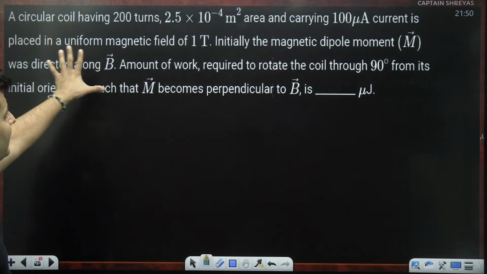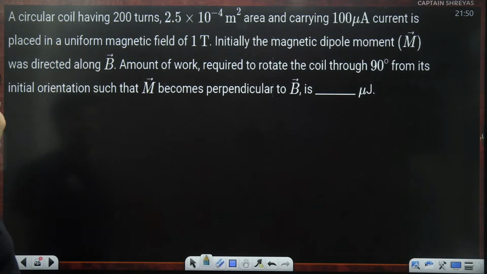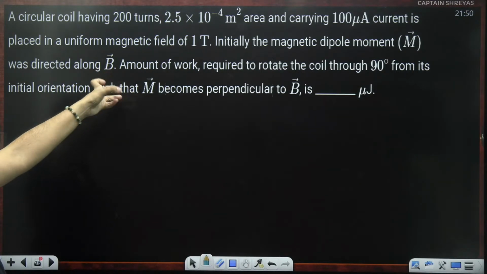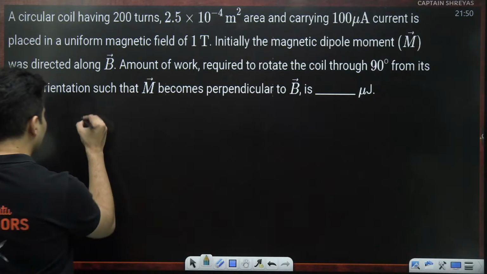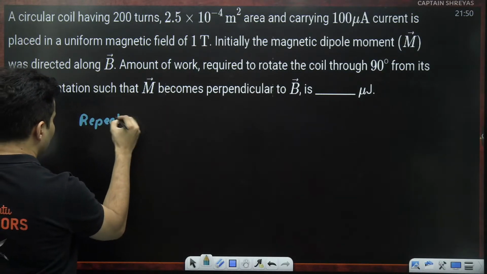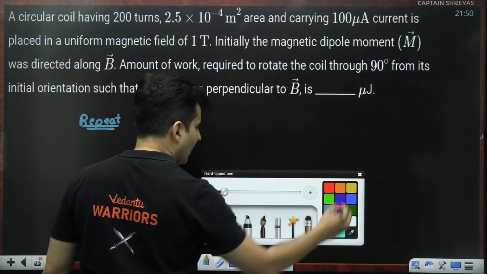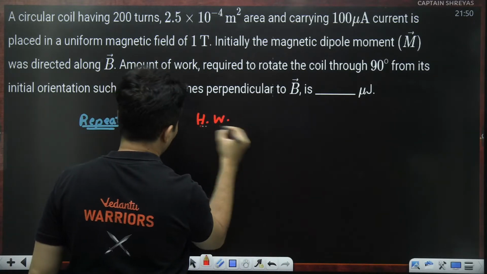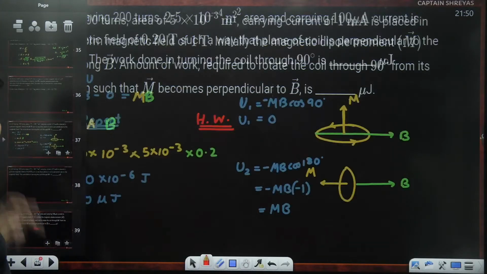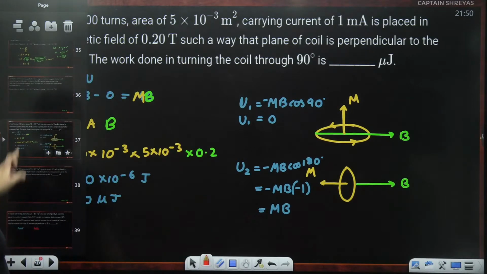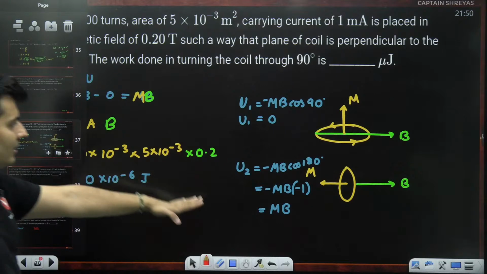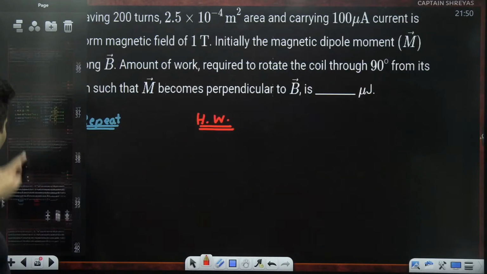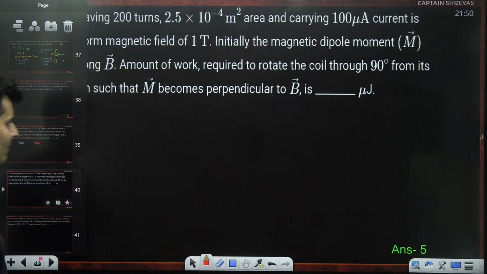Same type of question I can see again repeated. Initially, the moment was in the field direction. The amount of work required to turn it 90 degrees from the orientation initially is how much? Don't you see? Again, the same repeat concepts are there even in the same year. So guys, I want all of you to do this question as homework. It's the same repetition. That's why I put them side by side for all of you. Whatever you did in this question, it's very, very similar. You just have to find initial and final energies, find a difference to get the work done. By the way, the answer for this comes out as 5 microjoules.